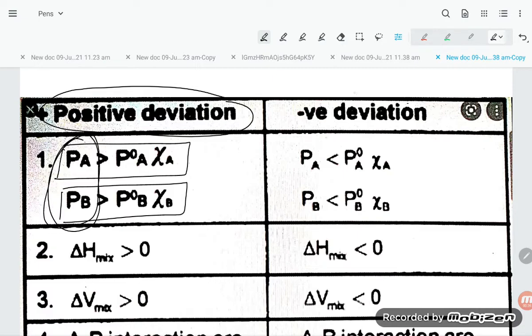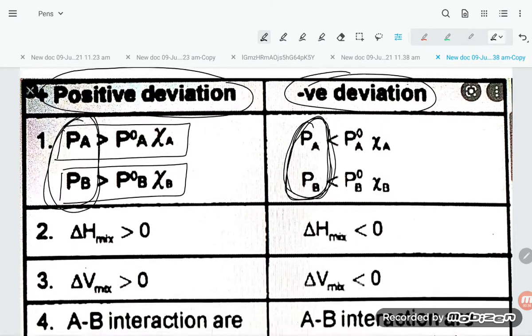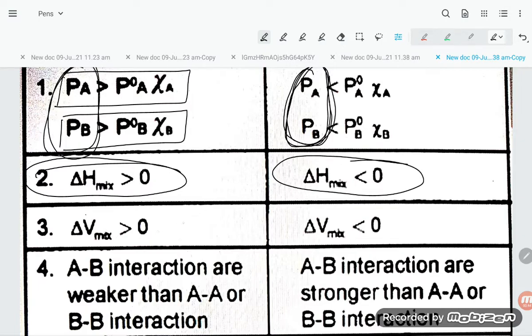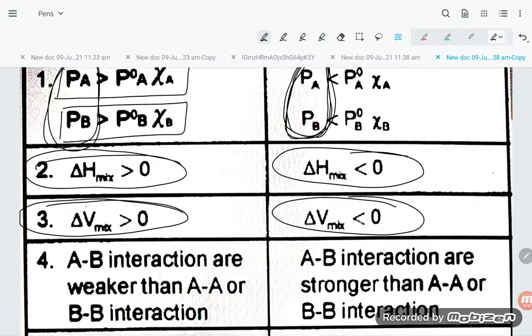And what is negative deviation, student? If you talk about vapor pressure, the vapor pressure of each component is less. Now vapor pressure more means delta H mixing is more, and vapor pressure less means delta H mixing is less. And vapor more means volume is more, and vapor less means volume is less, negative.